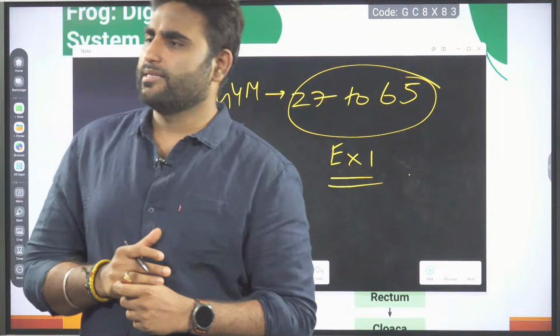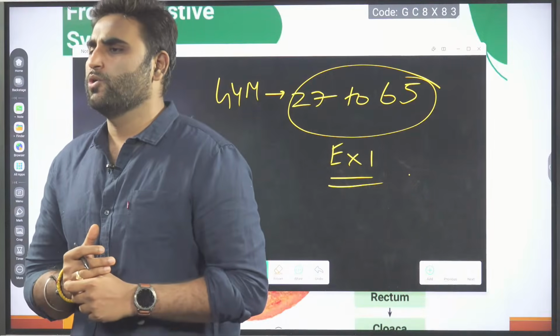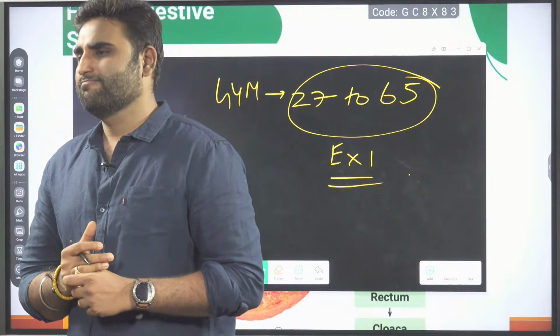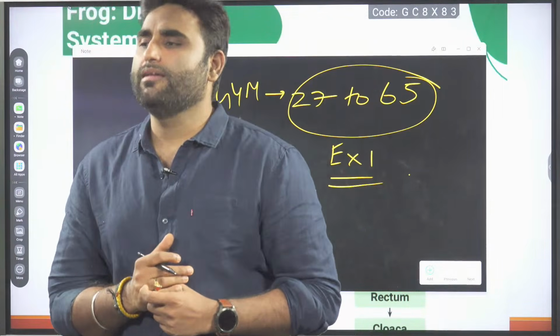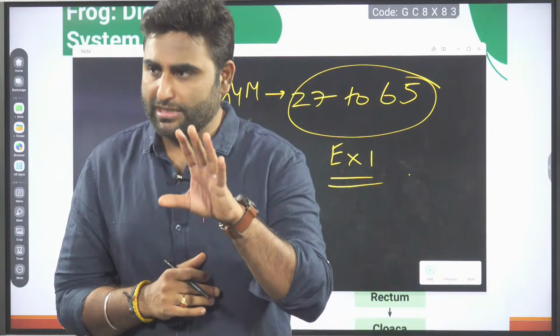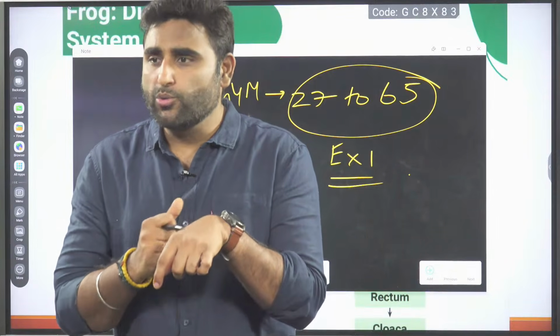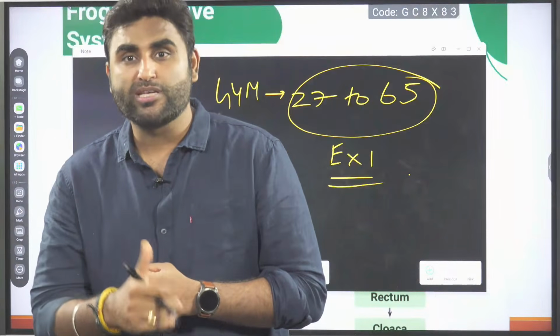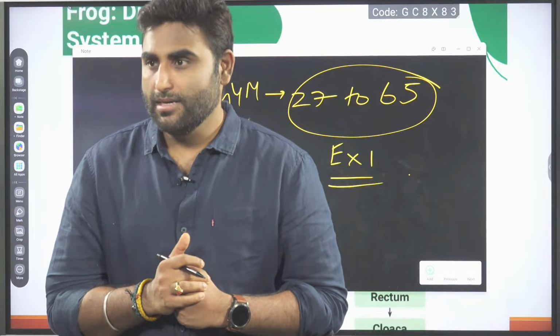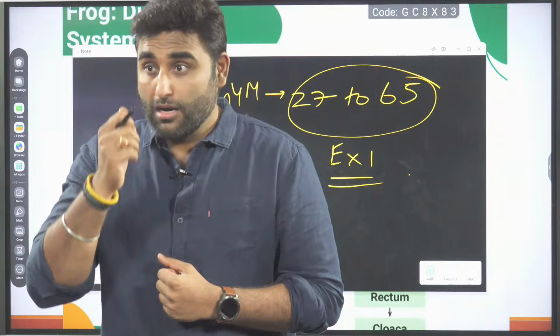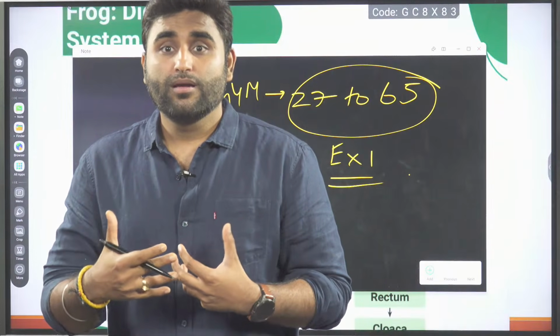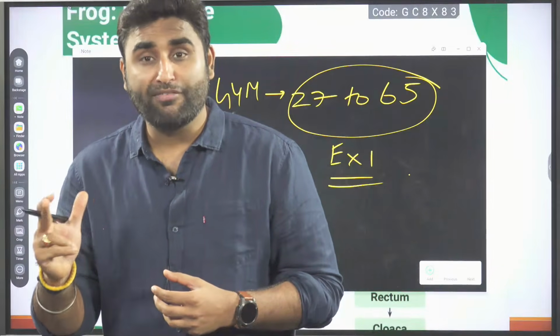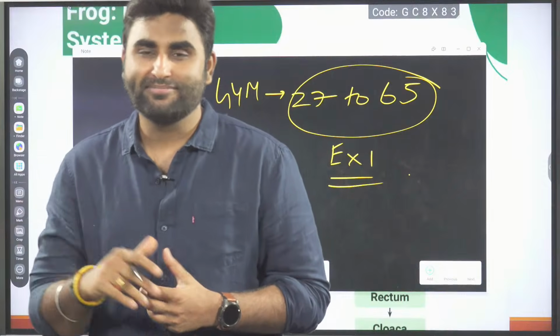Sir, does the mucus layer decrease the efficiency of cutaneous respiration? No, it doesn't. Mucus is very thin. See, actually, Yogi, I will tell you something. The frog uses cutaneous respiration more for diffusion of CO2 rather than diffusing oxygen. CO2 is highly soluble, 20 to 25 times more soluble as compared to oxygen.